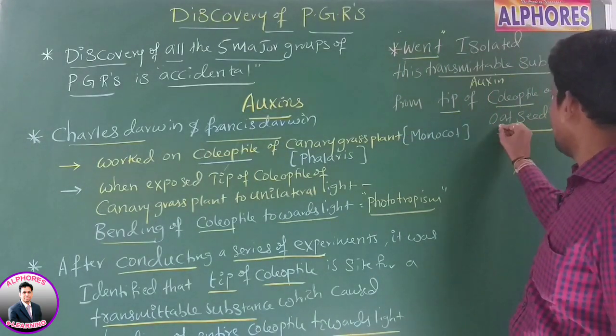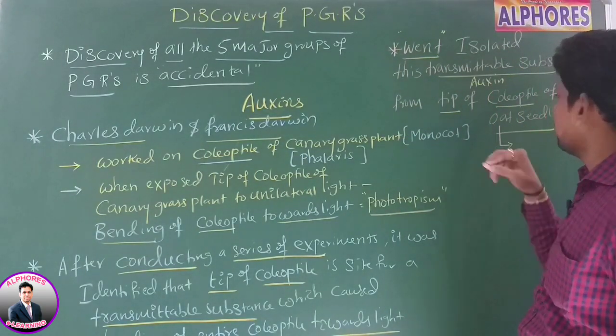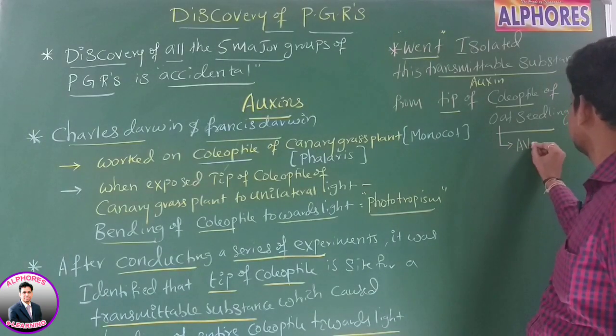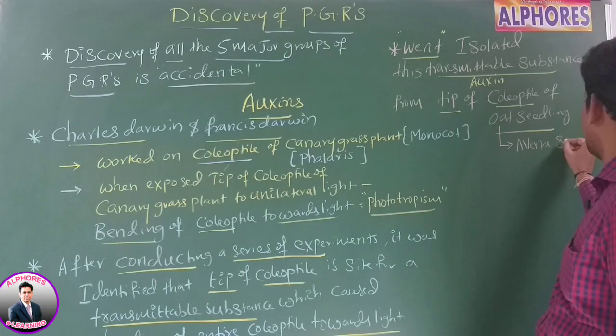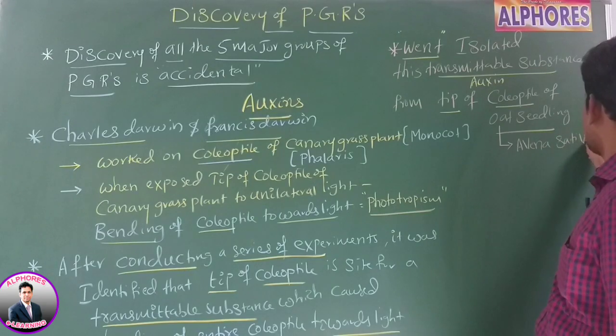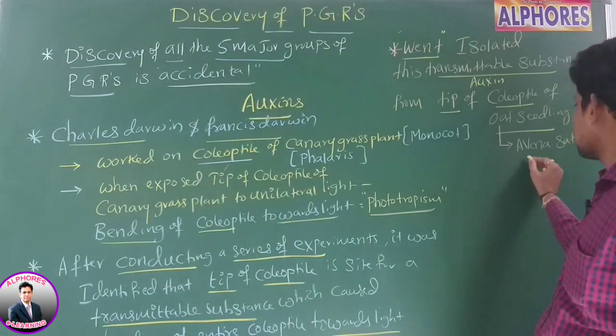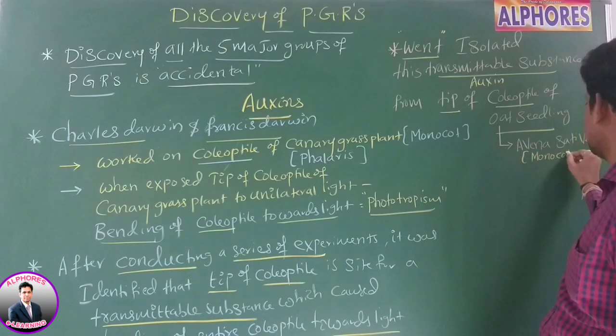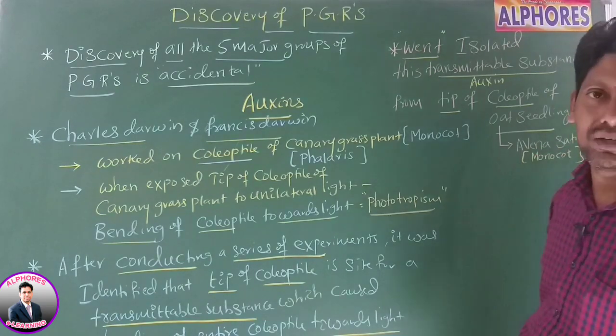Right. I am writing the scientific name of this oat plant: Avena sativa. Sir, is this Avena sativa a dicot or monocot? It's a monocot, right?